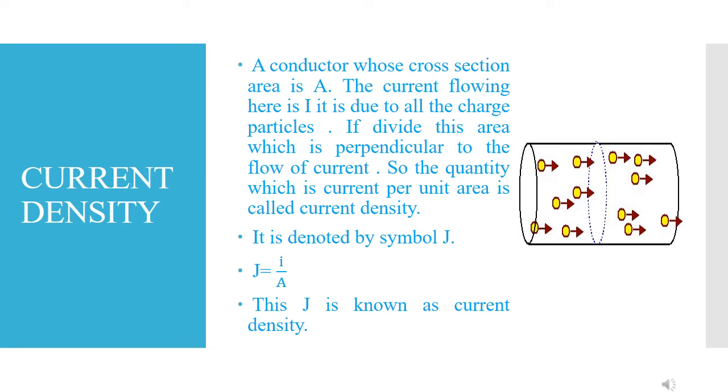The word density we use whenever we find a certain quantity for a unit area, a unit length or a unit volume. Like mass per unit volume is density. Similarly, charge per unit volume is known as volumetric charge density. Charge per unit area is areal charge density. Charge per unit length is linear charge density. So here J equals I upon A is known as current density. This is a new quantity we have got.